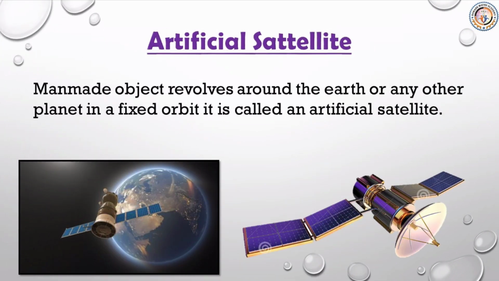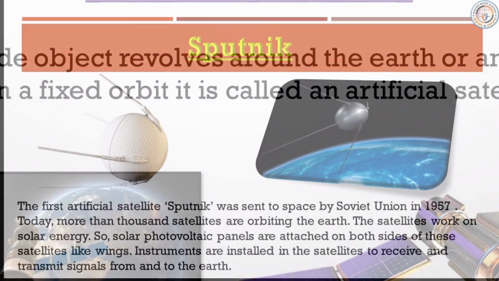Similarly, if a man-made object revolves around the Earth or any other planet in a fixed orbit, it is called an artificial satellite. Please note that this is the definition of an artificial satellite.